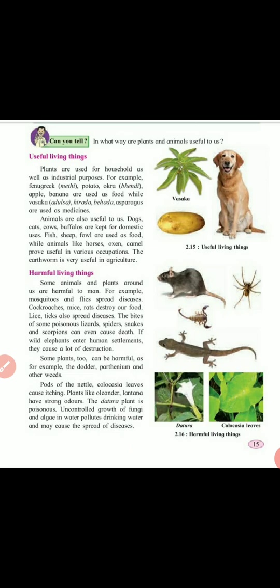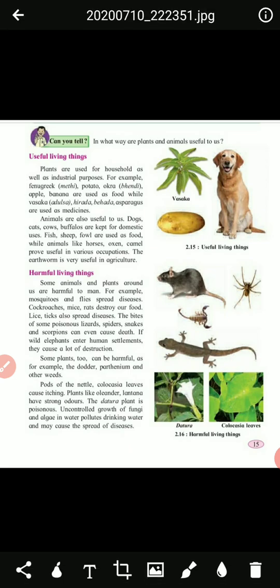Some animals are also used as food. Fish and sheep are used as food. Some animals are used for various occupations. Ox, horse and camel are all used for various occupations.